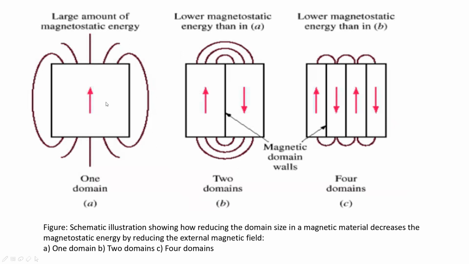We can see that when we increase the number of domains, in this picture there are 2 domains, in this picture there are 4 domains, the strength of the external magnetic field decreases, therefore the magnetostatic energy decreases. So to have minimum magnetostatic energy, the number of domains should be more and more.